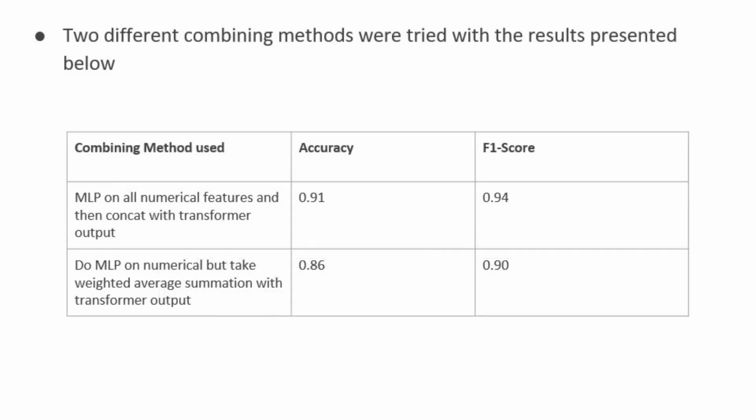We used two different combining methods. The first one was to use an MLP on the numerical columns. Along with that, we concatenated with the large language models, and we got an accuracy of 0.9. The second one was to do the same thing, but instead of a simple summation, we took a weighted average, and we got an accuracy of 0.86. We'll discuss more about this in the further slides.